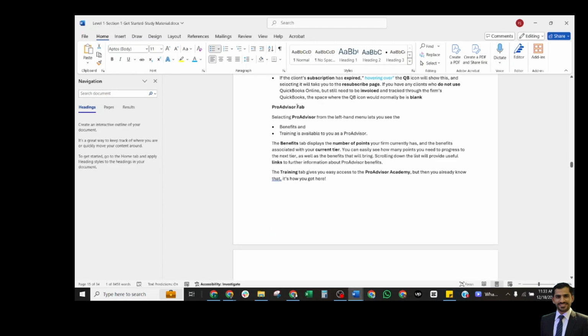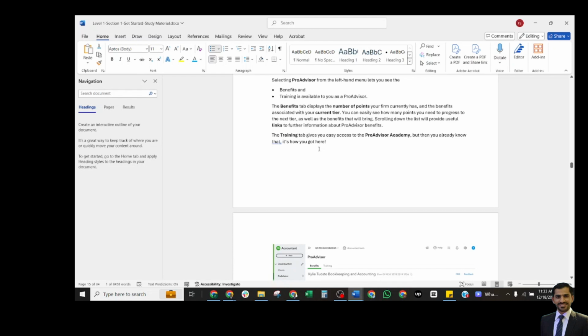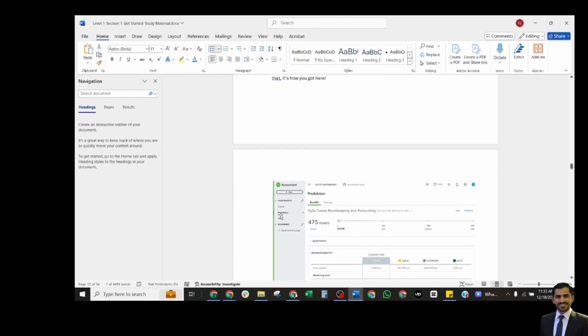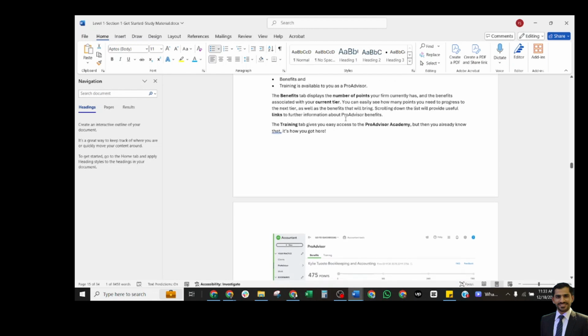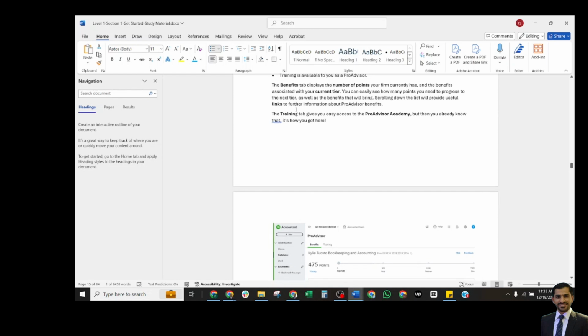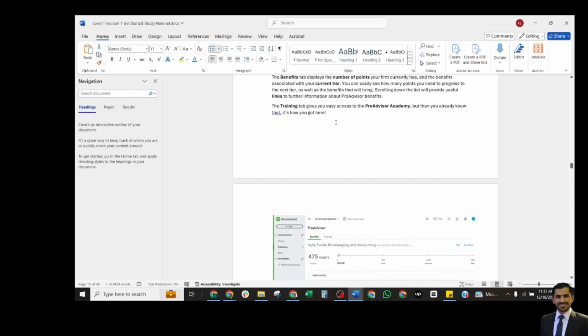Now the ProAdvisor tab. There are two tabs here: benefits and training, and we shall discuss them in detail. First one is benefits, second one is training. The benefits tab displays the number of points your firm currently has and the benefit associated with your current type. You can easily see how many points you need to progress to the next type, as well as the benefit that will bring. Scrolling down the list will provide useful links to further information about the ProAdvisor benefits.